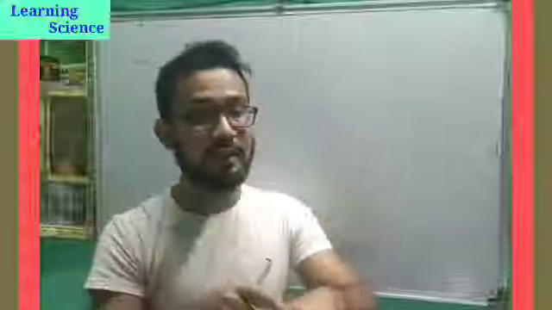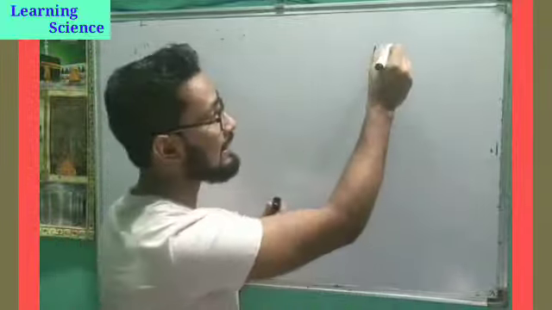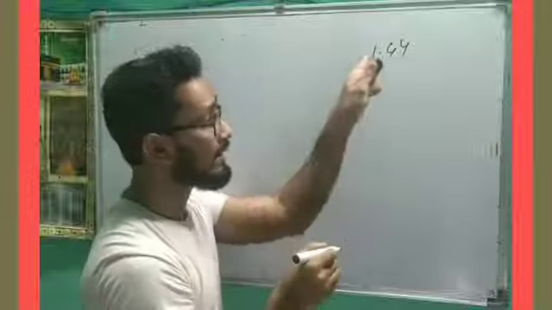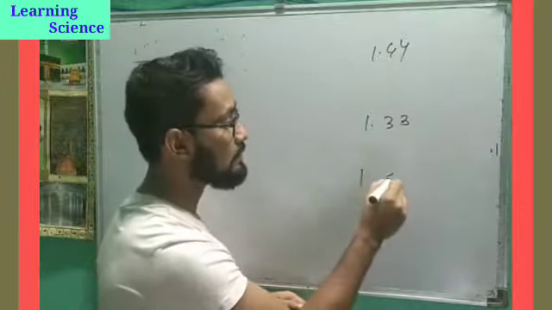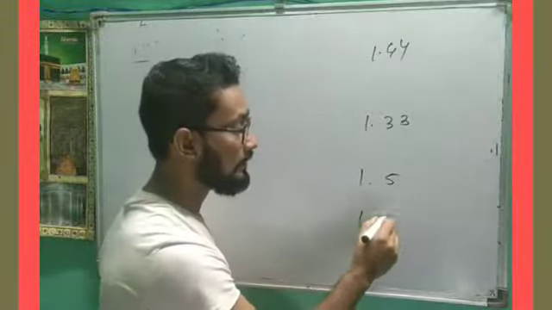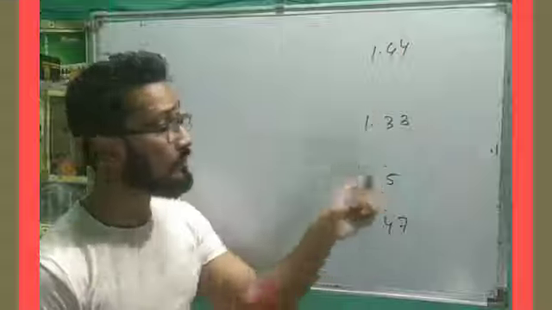Now from this we can conclude, for example, kerosene I'm taking as 1.44 refractive index, the refractive index of water is 1.33, the refractive index of glass is 1.5, and the refractive index of turpentine is 1.47. So these are the refractive indices of some media.